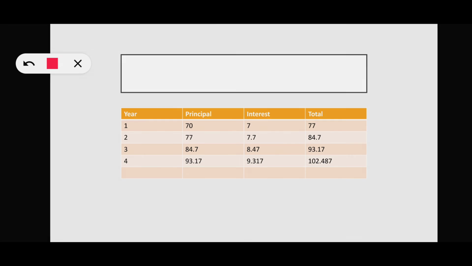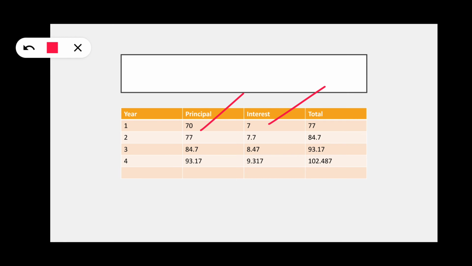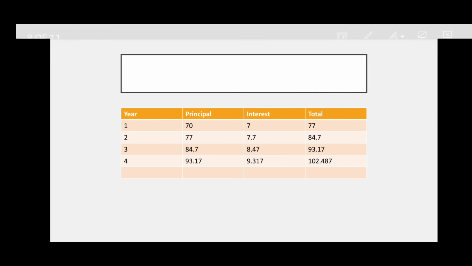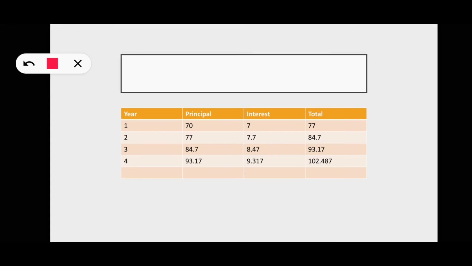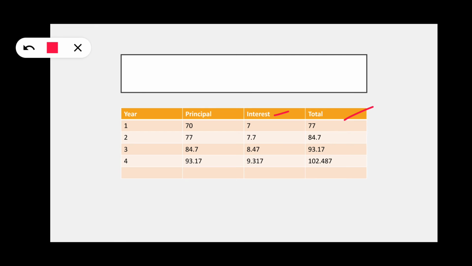70 million only. So interest 10%, 7, total 77 at the end of 1 year. 77 into 10%, 7.7 interest, and 77 plus 7.7 is 84.7 we are going to get.